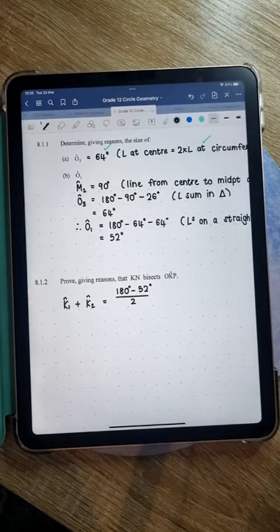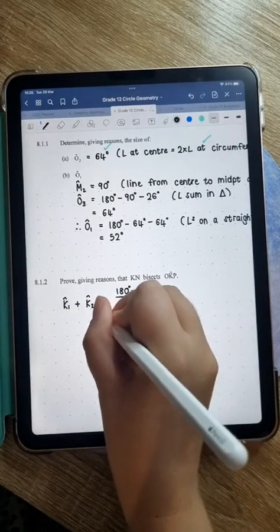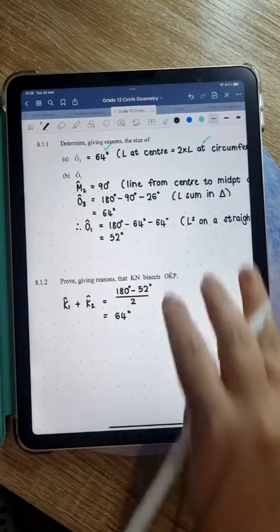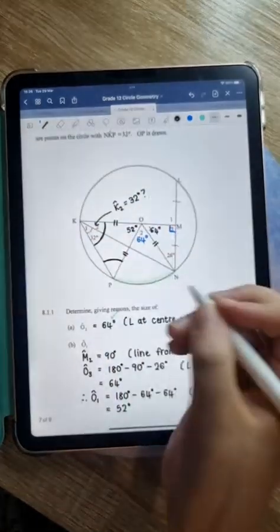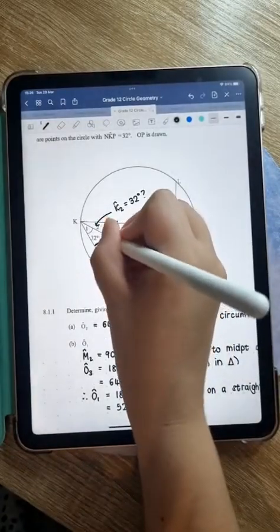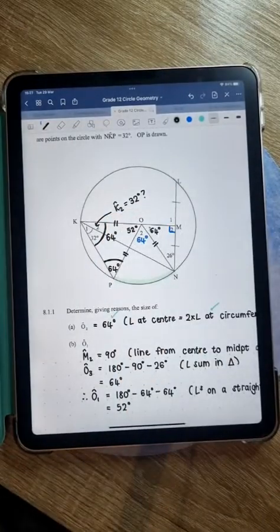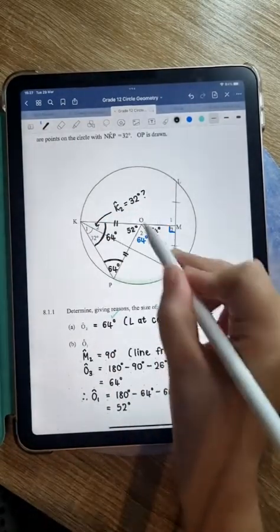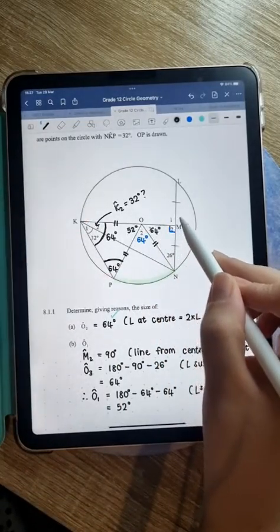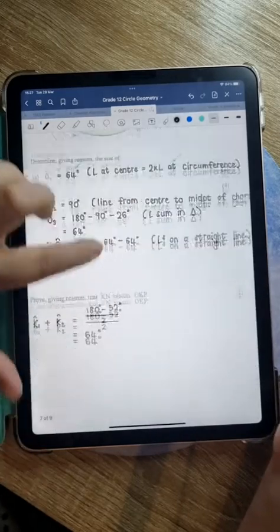All right, let's see what that is. 180 minus 52 divided by 2 is what I thought it would be, yes, 64 degrees. Okay, so that means that this whole angle is 64 and this whole angle is also 64. We have a lot of 64-degree angles in this question. Interesting. All right, so I said 180 minus 52, that gives us that sum, and then I divided it by 2 because they're equal. So let's take a look.